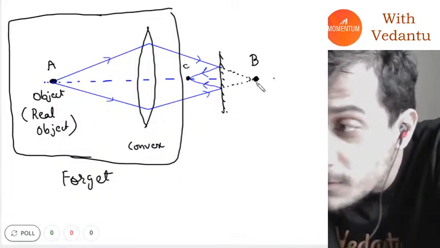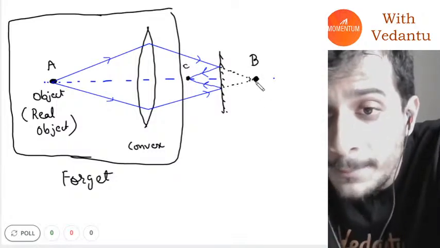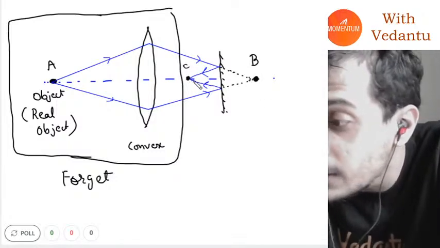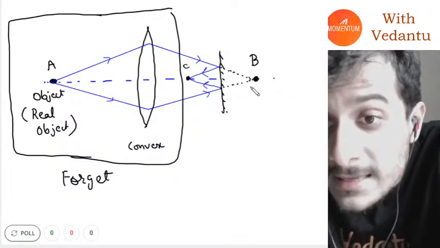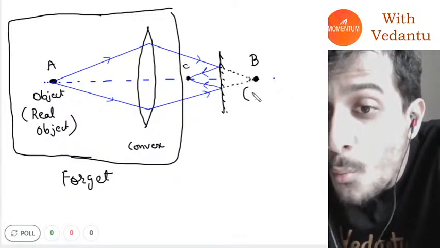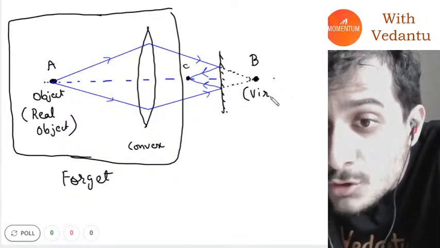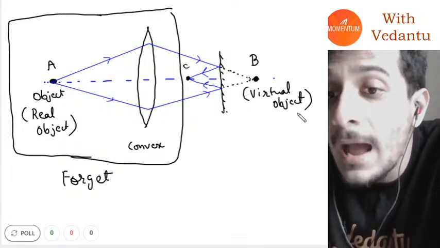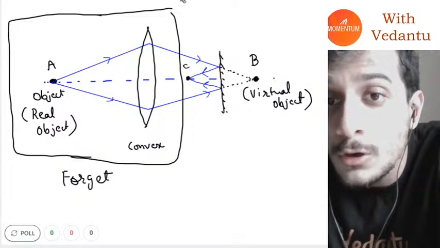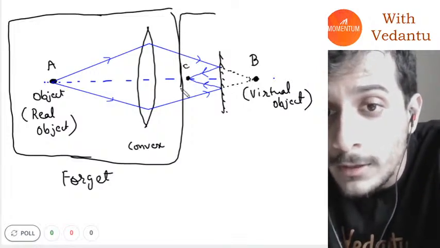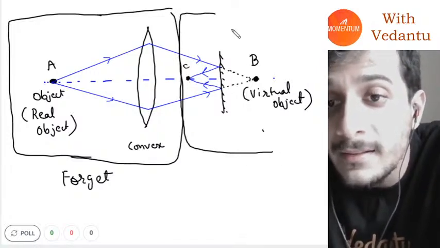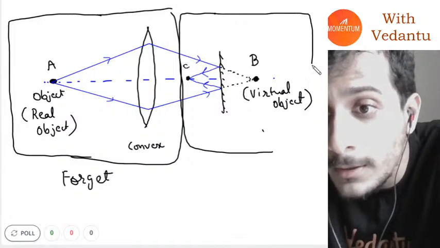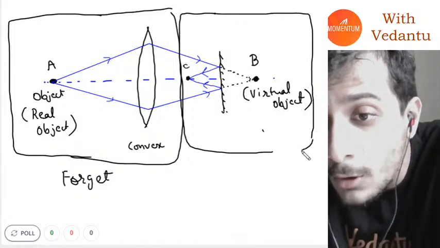They would have converged at point B, but instead they get reflected and converge at point C. So in this case, this point B will act as a virtual object, where I'm talking about just this scenario. Inside this mirror, this point B will act as a virtual object.